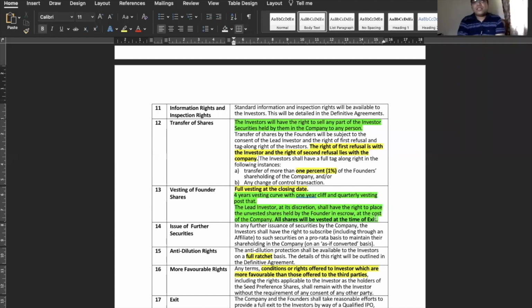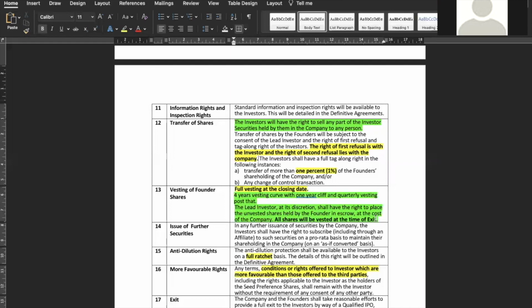Now here, one part probably everybody missed was that all shares will be vested at the time of exit. Now an exit can be in various ways. If the founder wants to leave, all shares cannot get vested at the time of exit. This is not a good clause, because I would want certain unvested shares to go back to the company. If a founder is leaving, I would want somebody else to take that position, take that responsibility and run the company along with me going forward. To incentivize that person, I would need a certain amount of shareholding left with the company. So it should not be a good idea to vest all the shares of the founders at the time they're exiting.